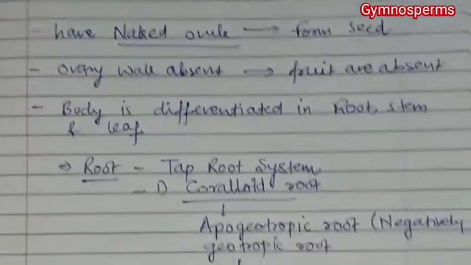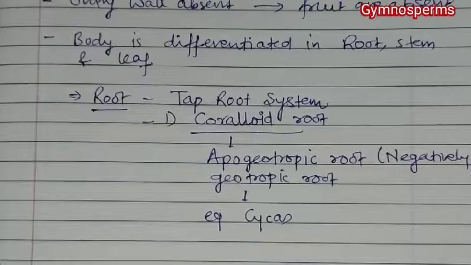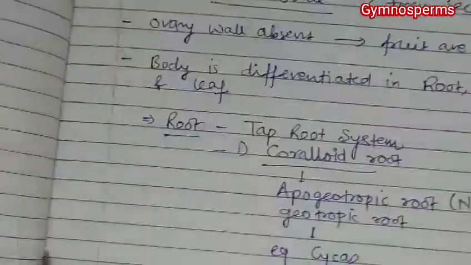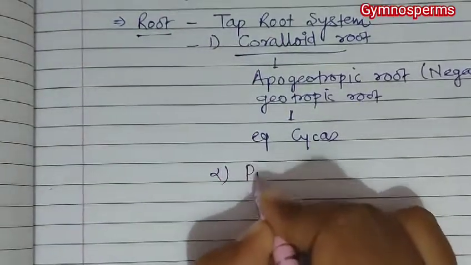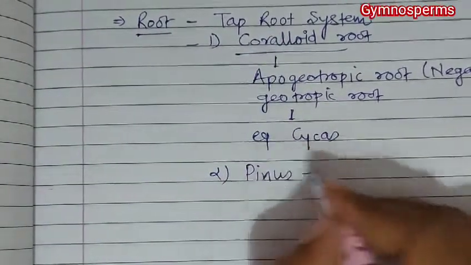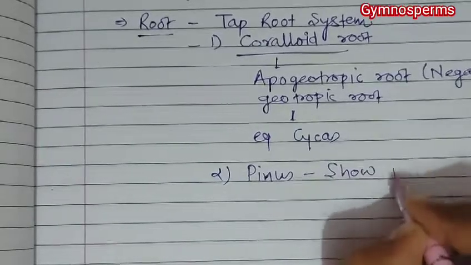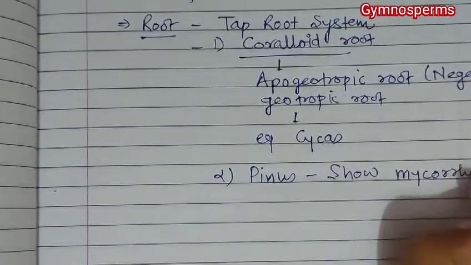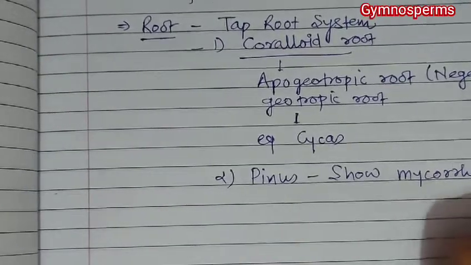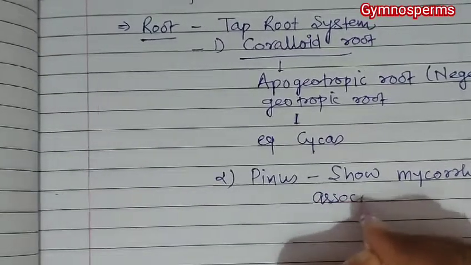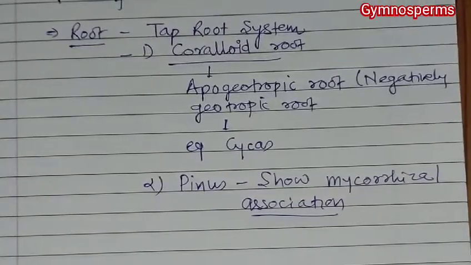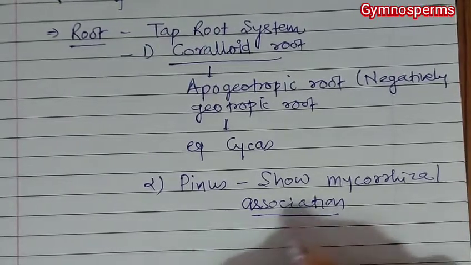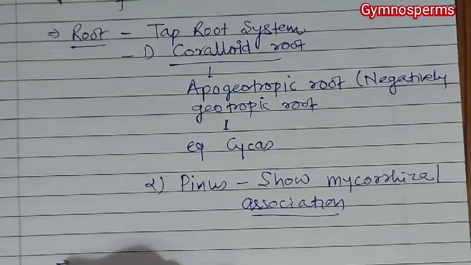Okay, so first type of root which are found, that are the coralloid root. Second, when we talk about the root association in case of Pinus, this Pinus shows mycorrhizal association, and mycorrhiza is nothing but a symbiotic association of fungus with the root of higher plant. So root, they can be coralloid root or they can have a mycorrhizal association.